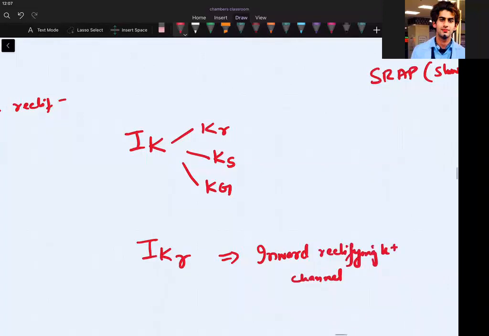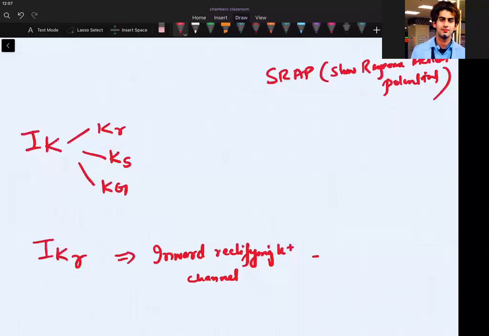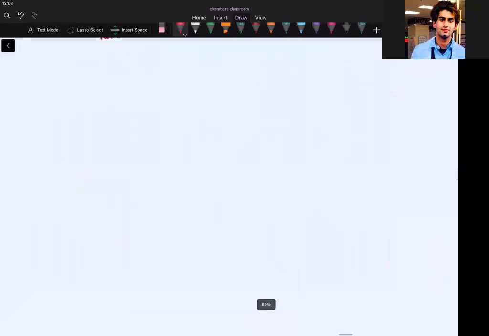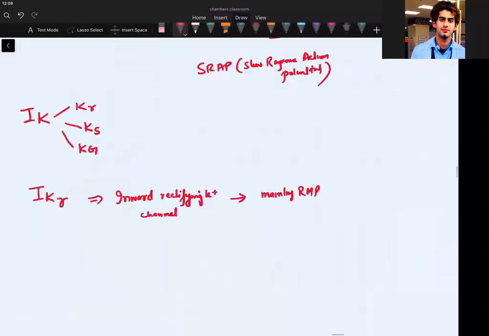It is responsible for maintaining resting membrane potential. You just write it, I will make you understand. It is responsible for maintaining RMP, resting membrane potential. RMP is phase 4. Phase 4 is RMP of cardiac tissue, cardiac cells, muscle cells. Fine. Let us write about what was the other thing I wrote.